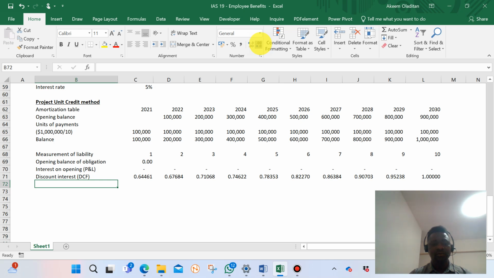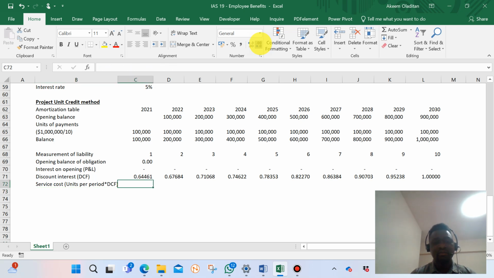So now we need to now apply this service cost. Let me call it service cost, like I explained earlier on, which is units per period, times DCF.